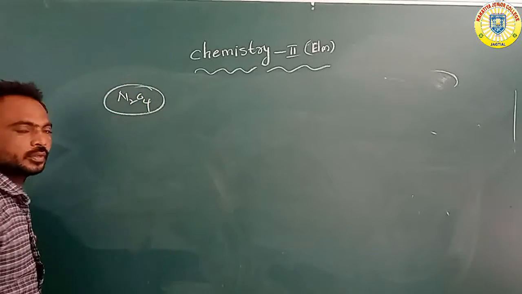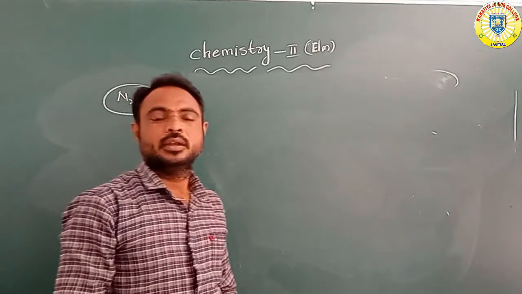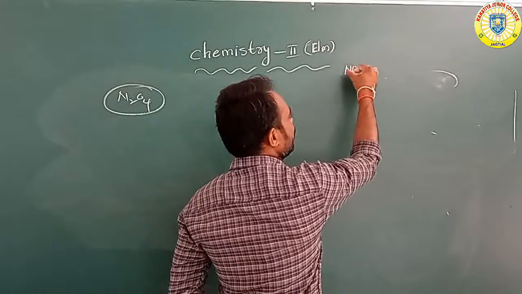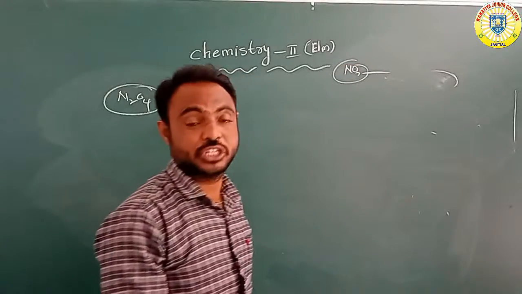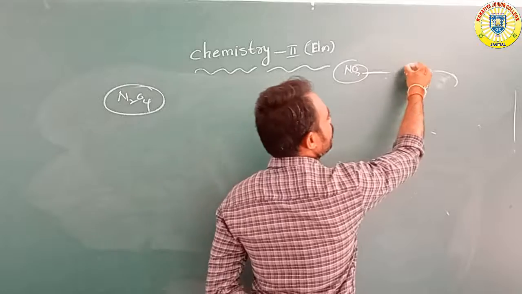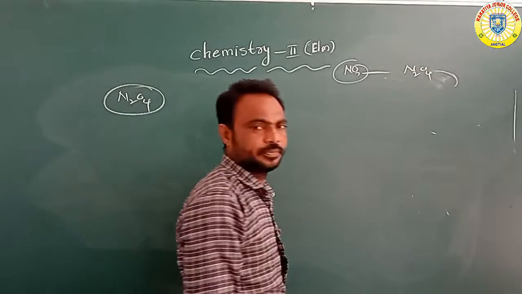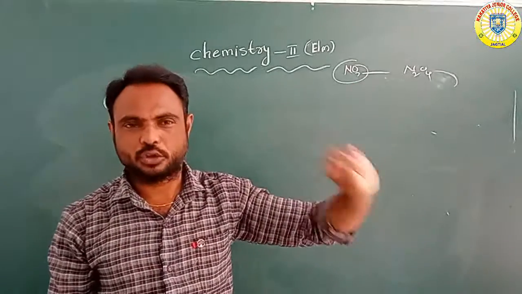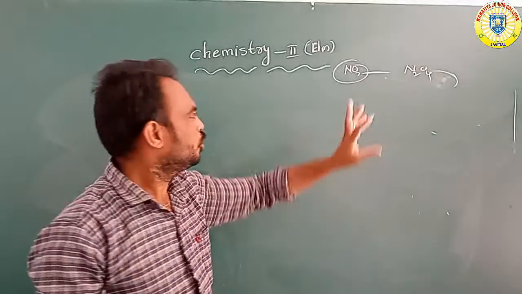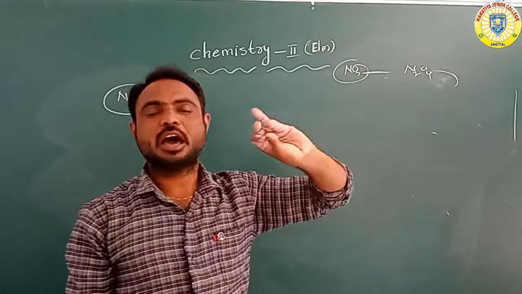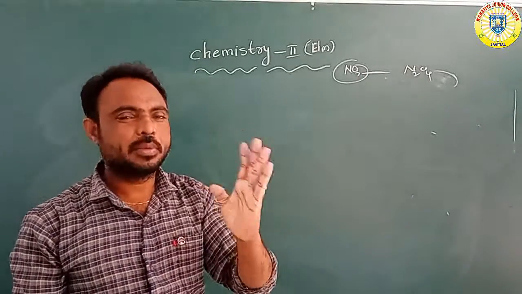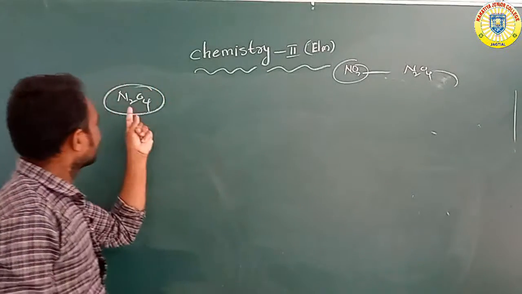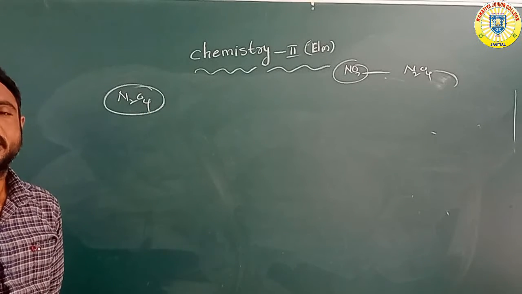Next, N2O4, nitrogen tetraoxide. Overall, the NO2 compound always exists in the dimer state, meaning the N2O4 state, because it contains an odd number of electrons. Due to this reason NO2 always exists in the dimer state. Dimer means di, meaning 2, so N2O4.